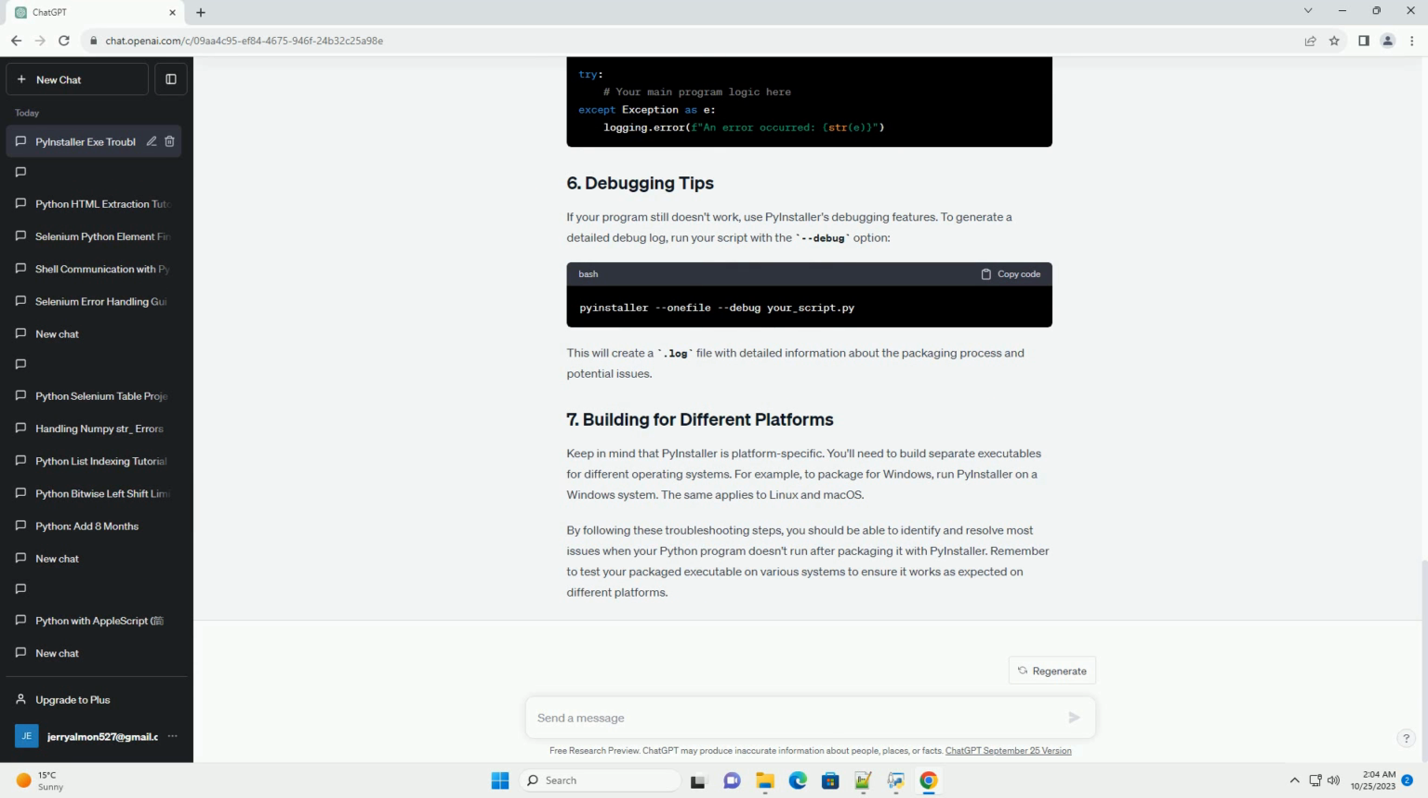PyInstaller might have compatibility issues with some Python packages. Make sure to use compatible package versions. You can create a virtual environment to isolate your project from system-wide packages.